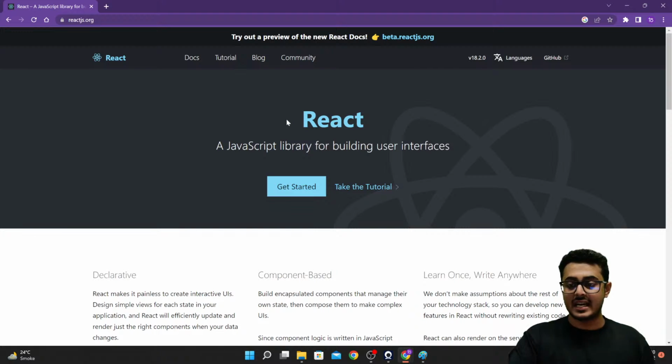Are you guys able to understand this? Please do let me know why we are learning React.